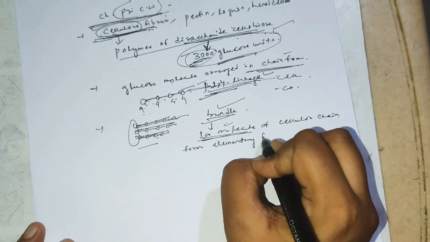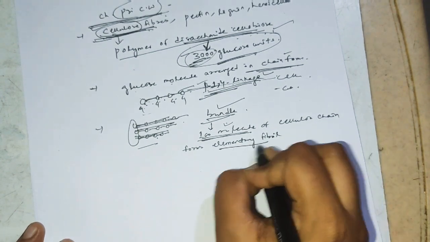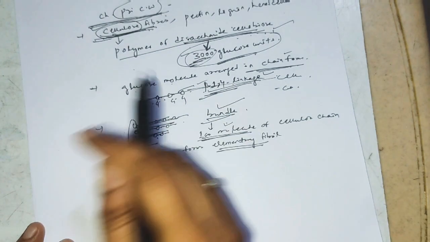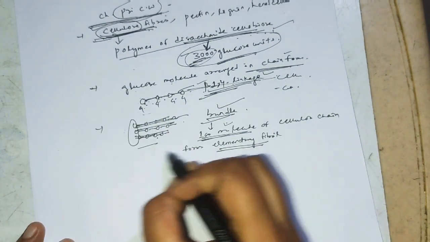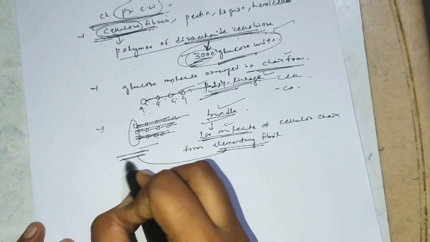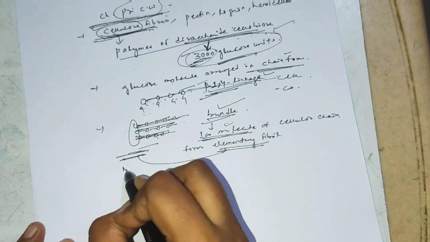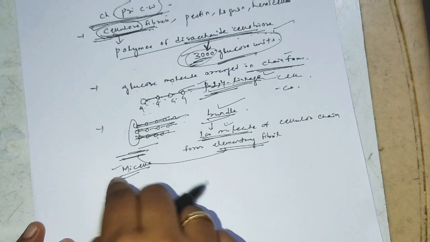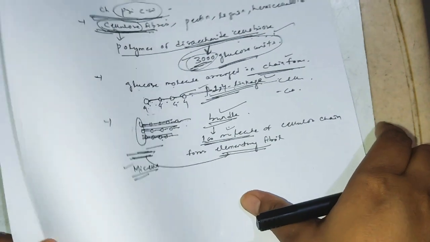Elementary fibril. And these elementary fibrils are forming hundreds of such bundles. They are forming the elementary fibrils. Finally, elementary fibrils, and these elementary fibrils are known as what? Micella. Up to clear?